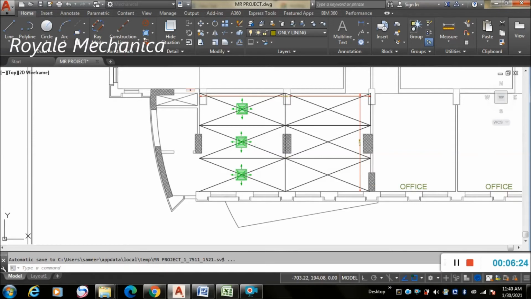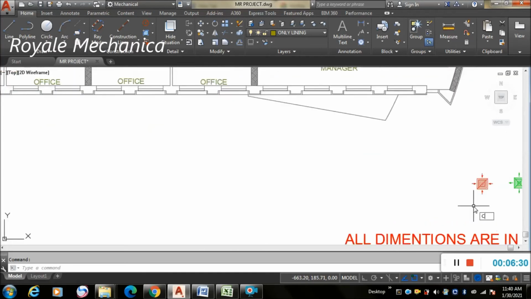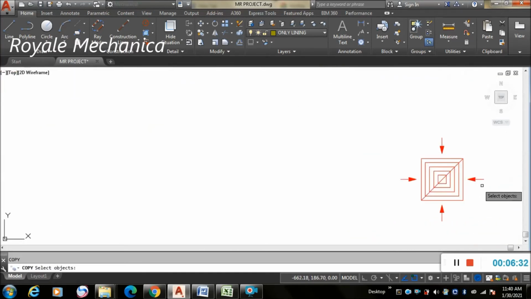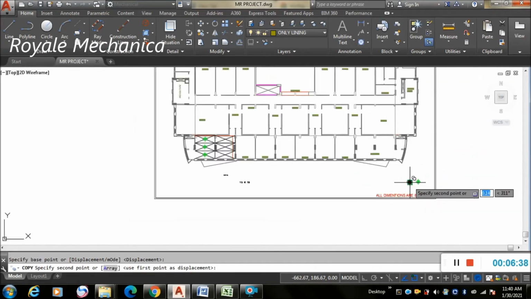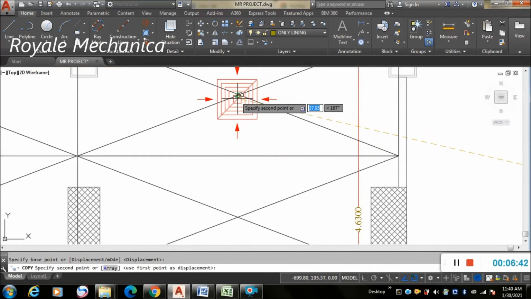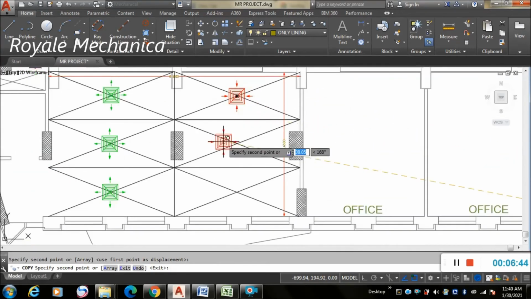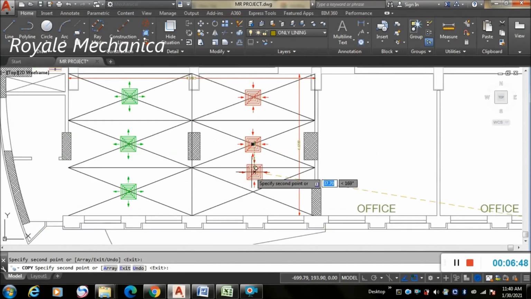Similarly, you have to place the returner diffusers. Returner diffusers also you have to place like this. This is 12 into 12 inches, both return and supply.